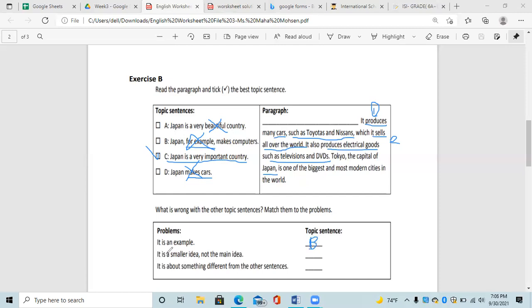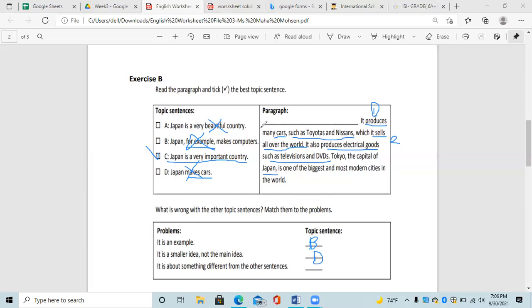Okay. One of them is a smaller idea and not the main idea, which is part D. It's a small idea because we saw it in the supporting details here. It makes cars. And one of them is about something different from the sentences that are in the paragraph, which is Japan is a very beautiful country.